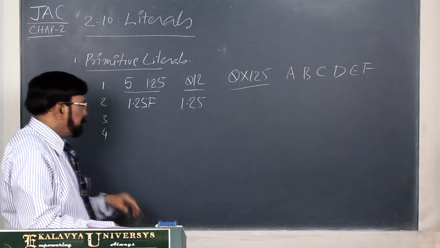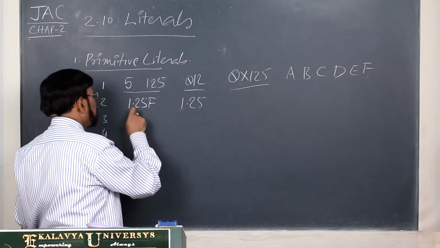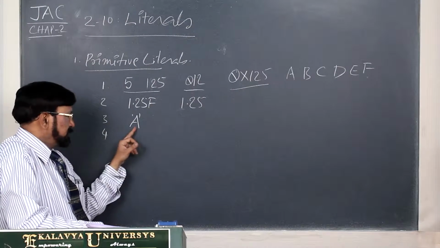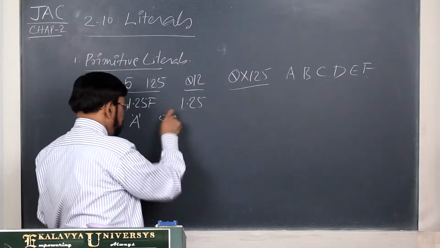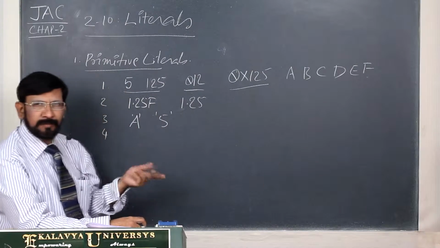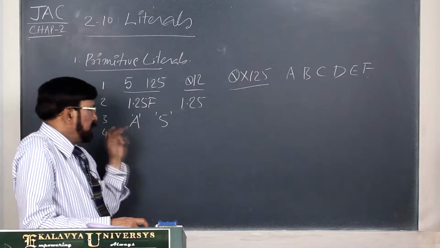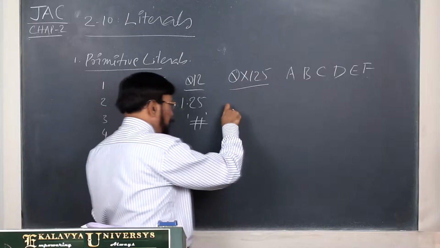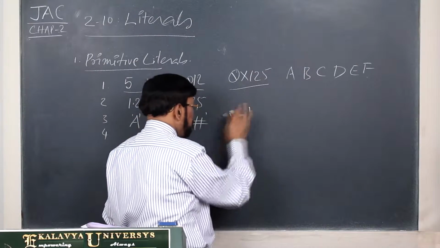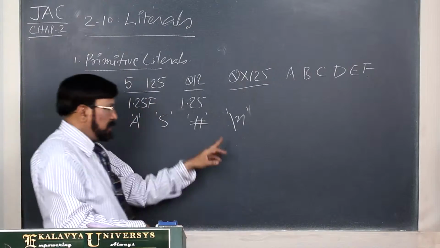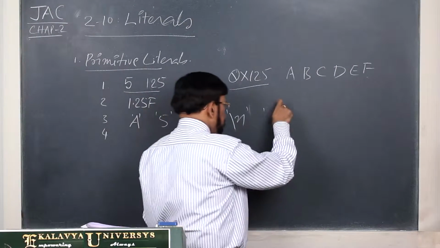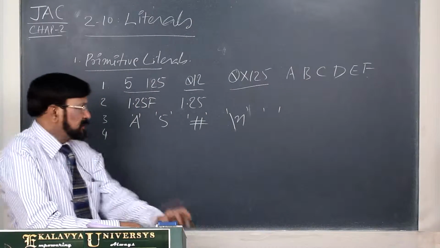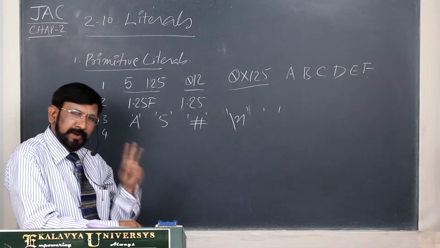Thereafter, character literals. Characters are always delimited by two single quotes. This is a character literal, and this is also a character, so you have to take it in a broader form. Don't limit it to alphabets and all that. This is also a character, and this is also a character. You must remember that the special character, the new line sequence, and the blank character are also characters. So as far as character literals are concerned, we have to enclose them with a pair of single quotes.